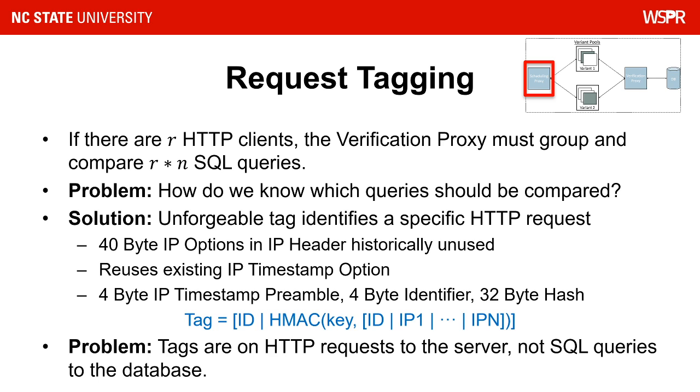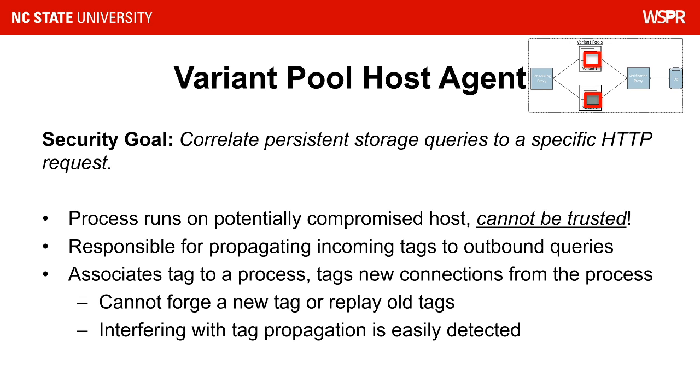However, one additional problem is that we are tagging HTTP requests and a verification proxy is comparing SQL queries. So we need to propagate these tags to the SQL queries. To address this problem, we use a variant pool host agent to correlate HTTP requests to SQL queries. This process runs on a potentially compromised host, so we cannot trust it at all. Luckily, we only rely on the process to map incoming requests to outbound queries, and since our tag is unforgeable, we do not need to worry about the untrusted process tampering with or trying to replay the tag. Likewise, if the host agent fails to do its job and propagate the tag, we can easily detect this at the verification proxy.